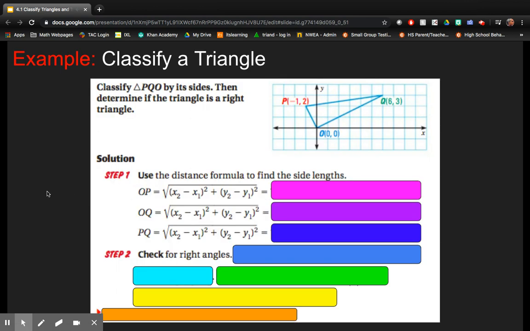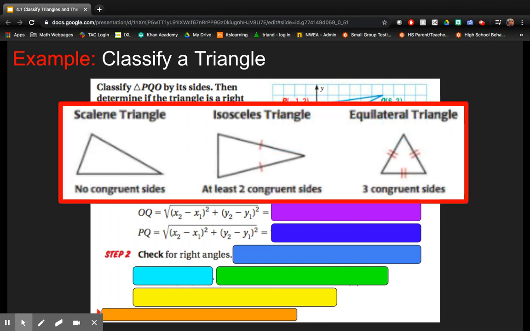Okay, so let's look at an example where a triangle has been graphed on the coordinate plane, and we're trying to first classify it by its sides and then determine if the triangle is a right triangle. So remember, if I want to classify something by its sides, it's either going to be scalene, meaning it has no congruent sides, isosceles, meaning it has two congruent sides, or equilateral, meaning it has three congruent sides.